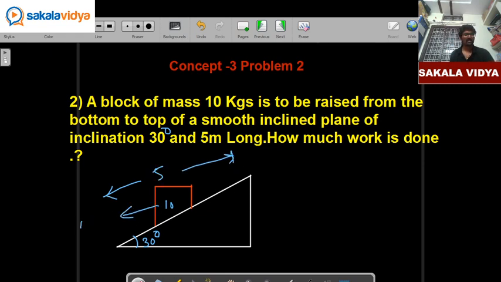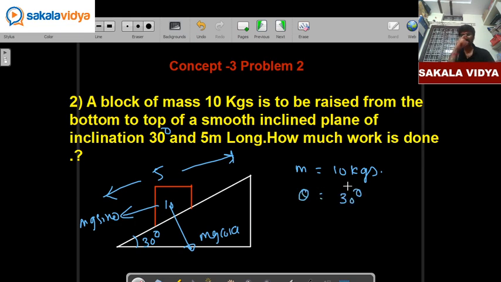So this is our mg sin theta and this is our mg cos theta. So let us write the given data. Mass will be 10 kgs, angle of inclination is 30 degrees, length or displacement is 5 meters, acceleration due to gravity is 9.81 meter per second square.